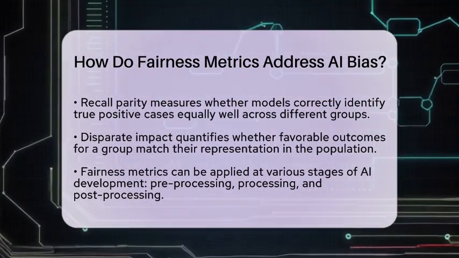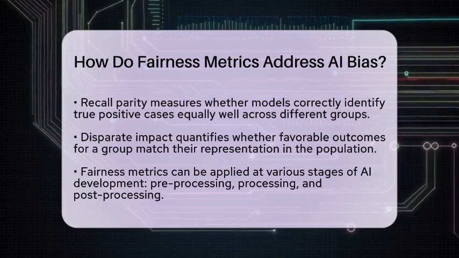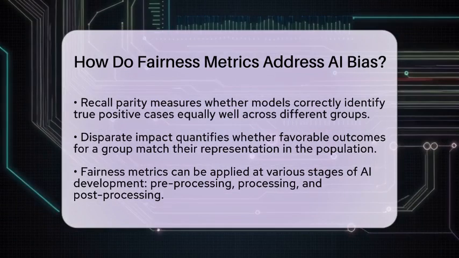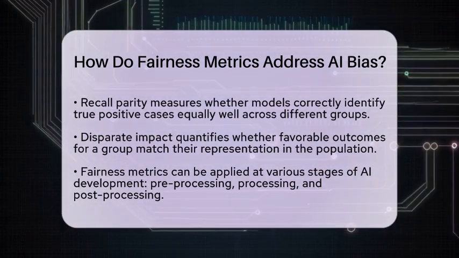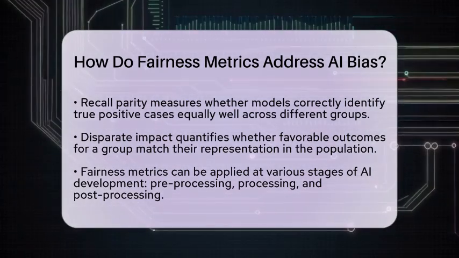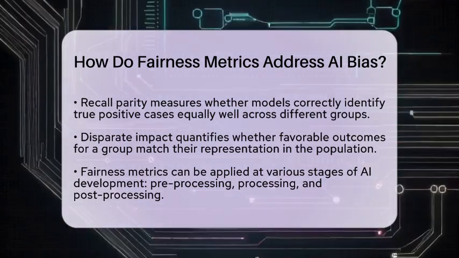Fairness metrics can be applied at different stages of artificial intelligence development. In pre-processing, we can adjust training data to reduce bias before training the model. In processing, we can modify the learning algorithm to include fairness constraints. In post-processing, we can adjust the model's outputs to meet fairness criteria after training.